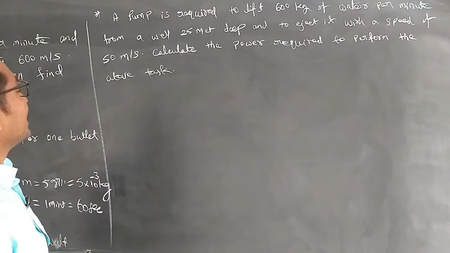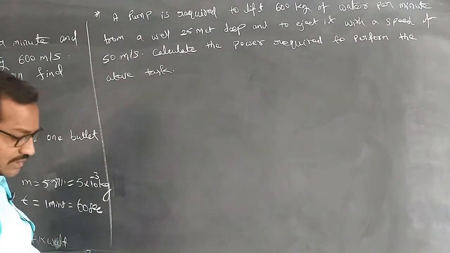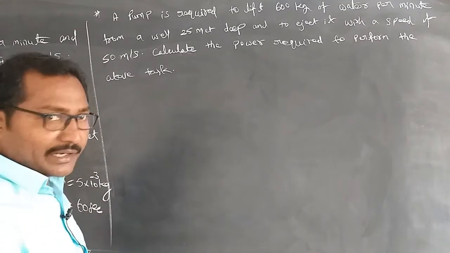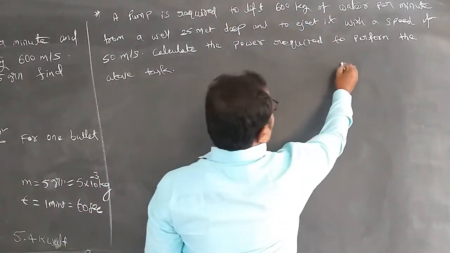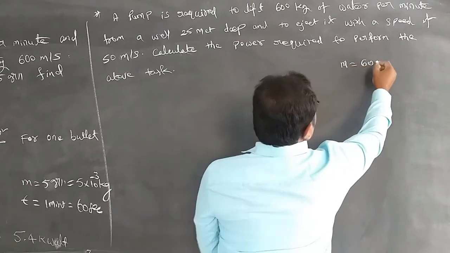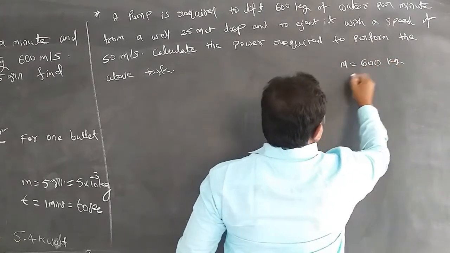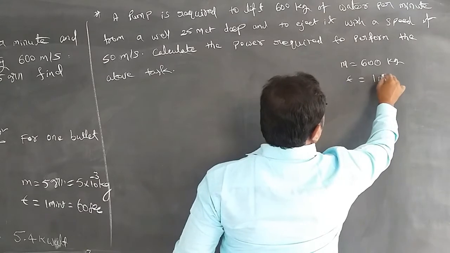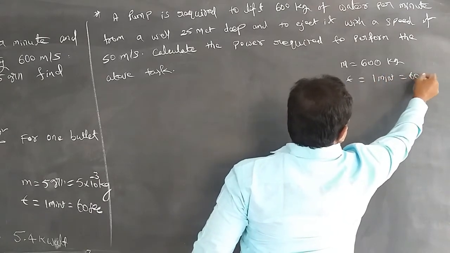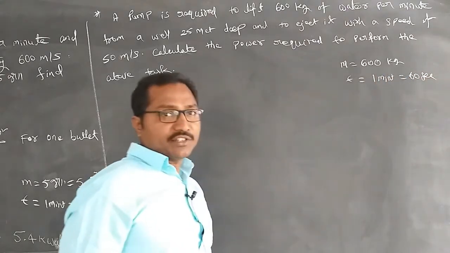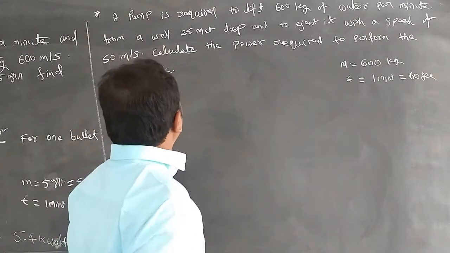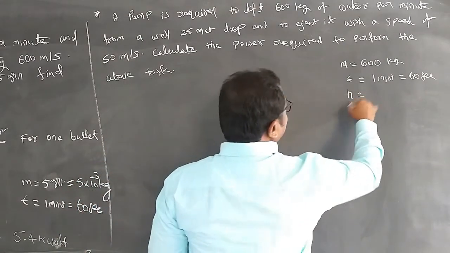Okay, right. See here, first of all we will take the given data. How much mass is given? Mass is given as 600 kg and the time period is given as 1 minute, and I am taking the value of 60 seconds. And height, depth is given.